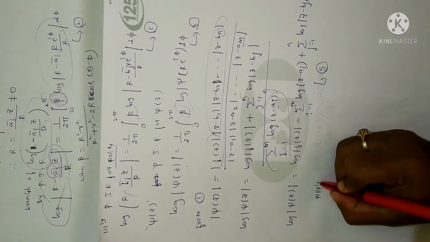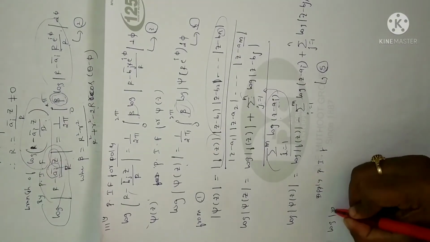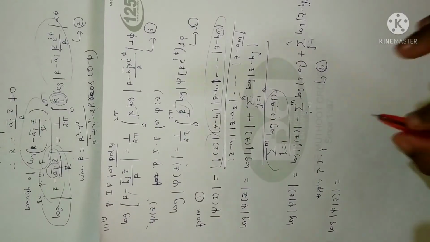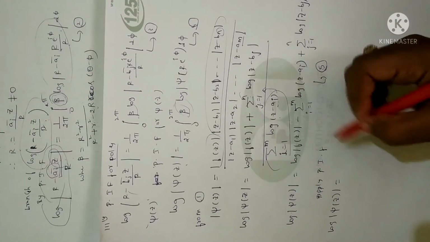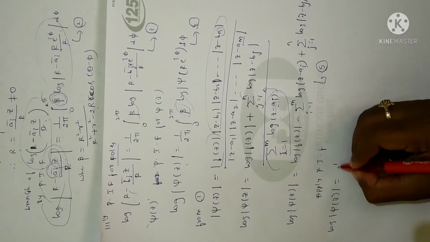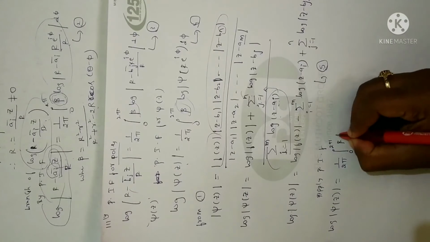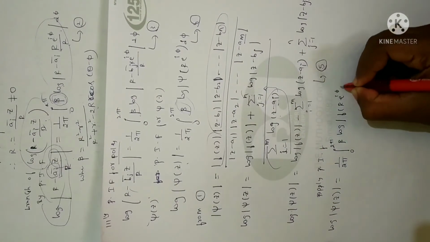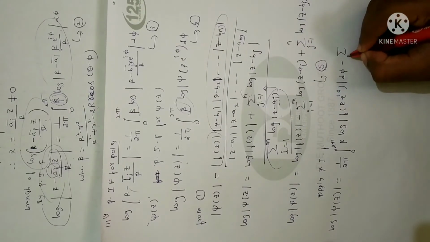Apply Poisson integral formula. I will just keep this LHS term as it is, log of psi of z is equal to log of f of z. Remember, the minute when you are applying Poisson integral formula, all the terms of z will be changed in terms of phi. So apply Poisson integral formula, 1 by 2 pi integral 0 to 2 pi beta into logarithm of f of r, capital R, e power of i phi into d phi.